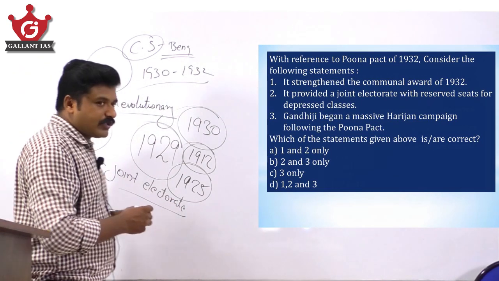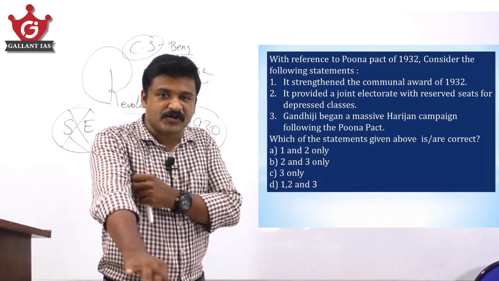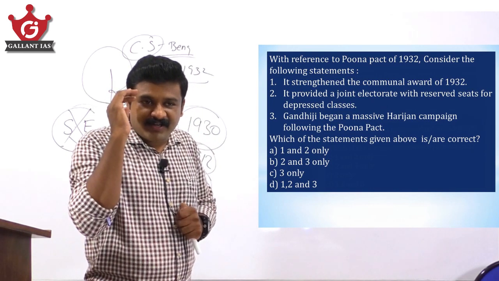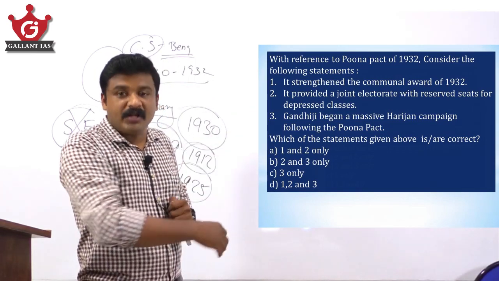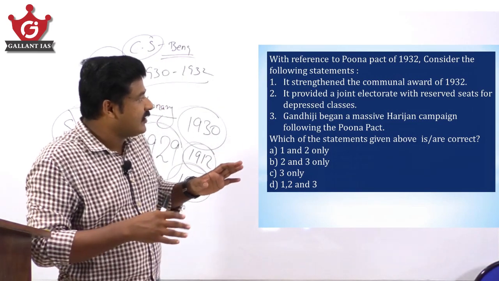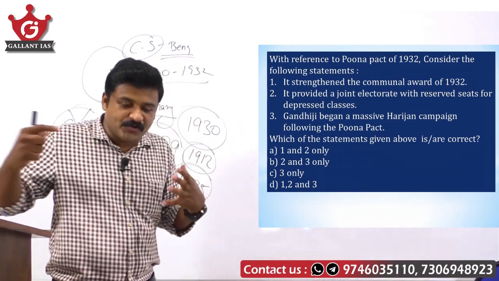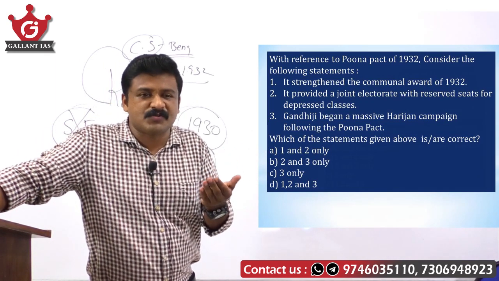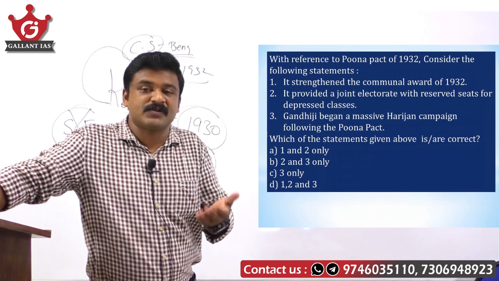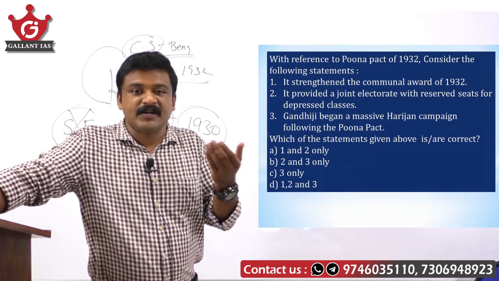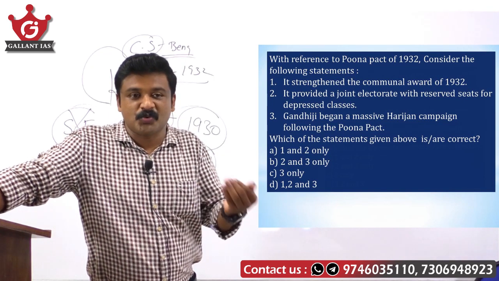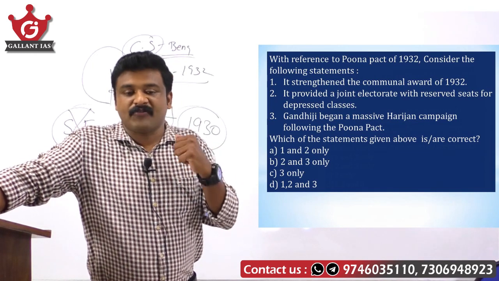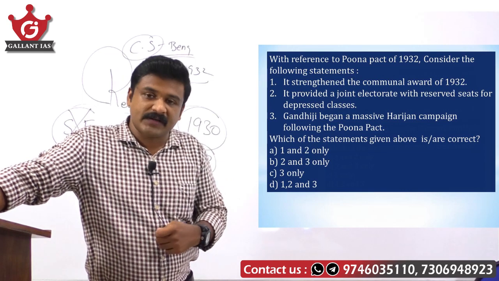Joint electorate. Okay, there was a huge demand for separate electorate, and Ramsay MacDonald issued that communal award. Then there was a strong protest by Gandhiji. Gandhiji believed communal award meant providing separate electorate to depressed classes of India. If separate electorate is provided, it is against the unity and integrity of the nation. That is why Gandhiji started a fast to protest that separate electorate.